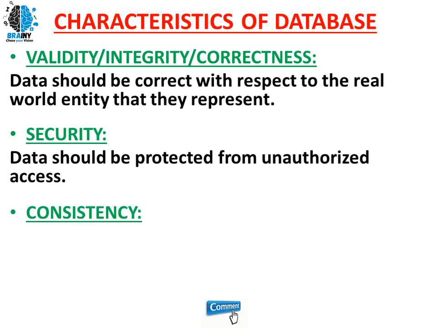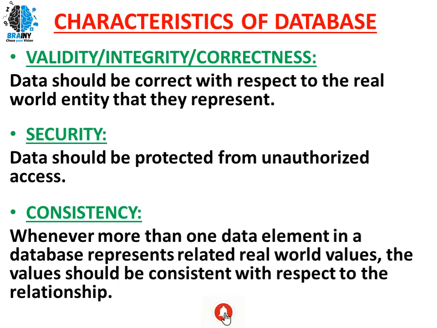Next, consistency. What is consistency? Whenever more than one data element in a database represents related real-world values. For example, a sales department has today's sales target of 100, and an inventory of 1000. You have 10 different sales counters, and every salesperson on each counter has a certain target.